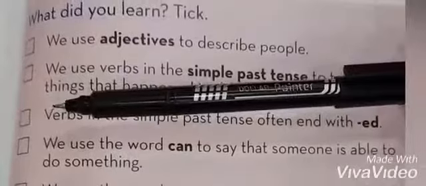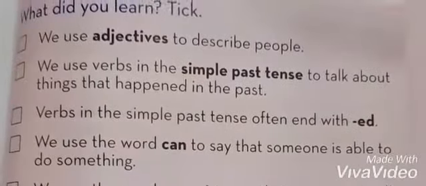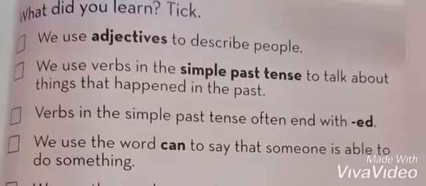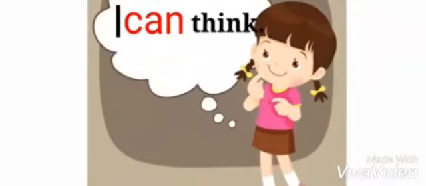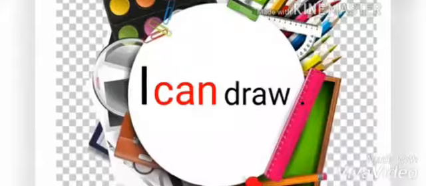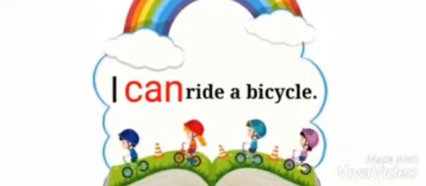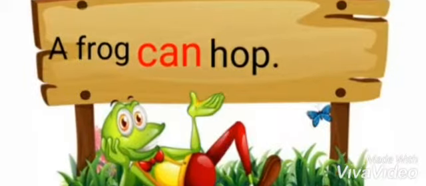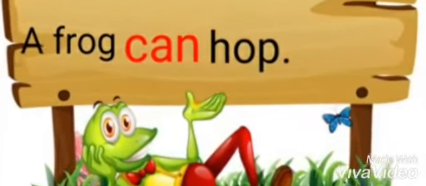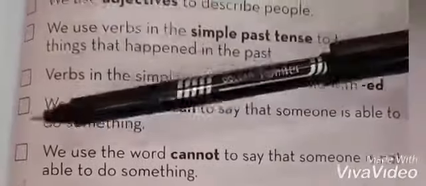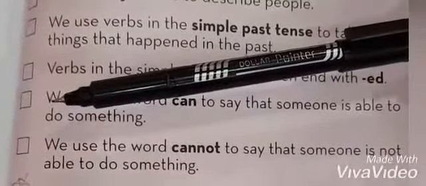We have to tick in the box. We use the word can to say that someone is able to do something. Children, these are the sentences in which we use the word can. For example, I can ride a bicycle, a frog can hop, a rabbit can eat grass. So we have to tick in the box.